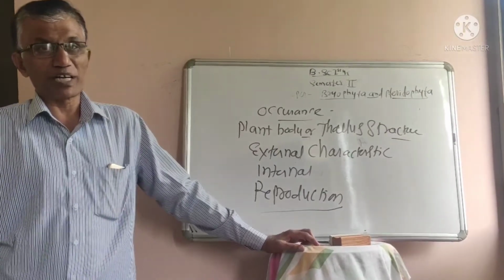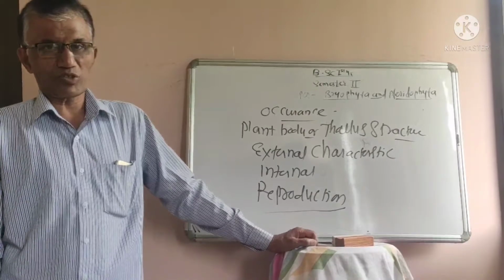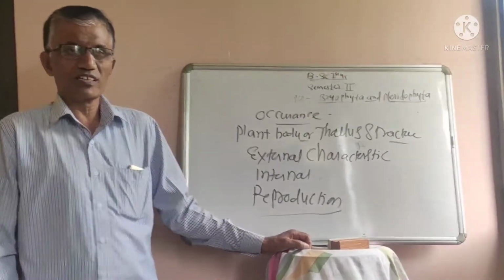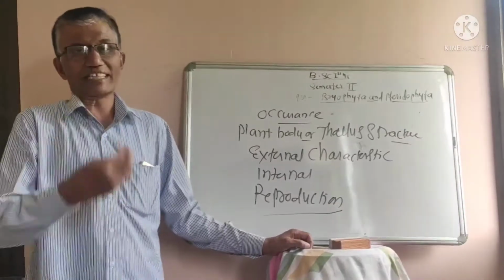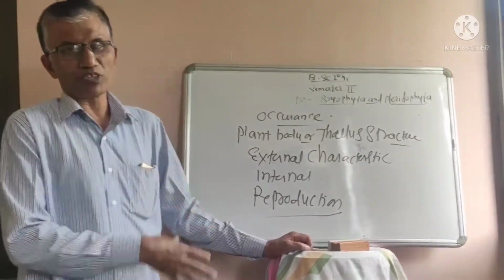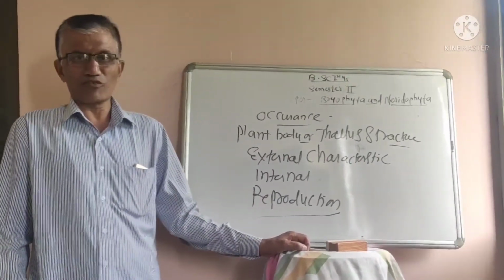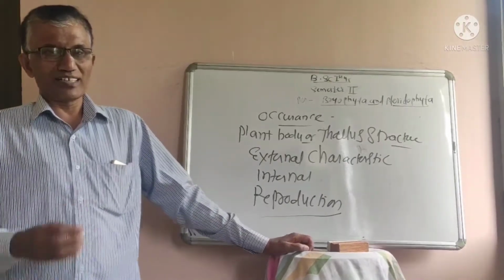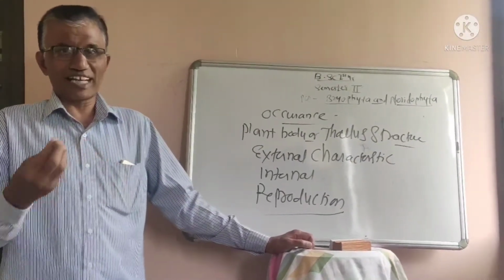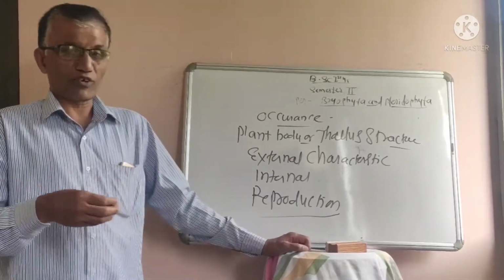It multiplies by vegetative methods and sexual methods. Vegetative reproductive bodies are very simple. Whatever we have already studied in Mertensia, the same things are there, but it is not very important. But the important thing is the sexual method of reproduction in Funaria. Whether it is dioecious or monoecious, what is meant by monoecious, what is meant by dioecious. And what are the fertile branches?